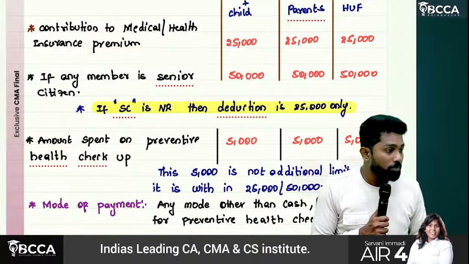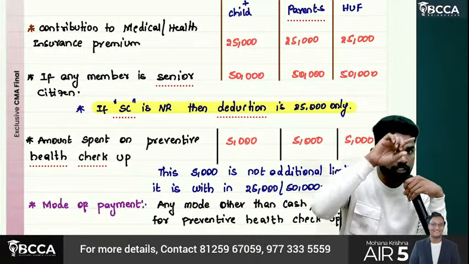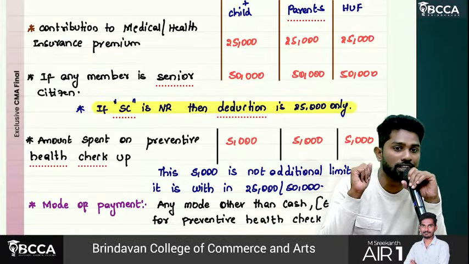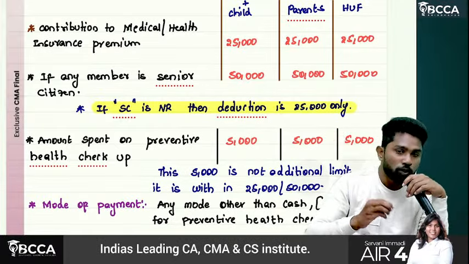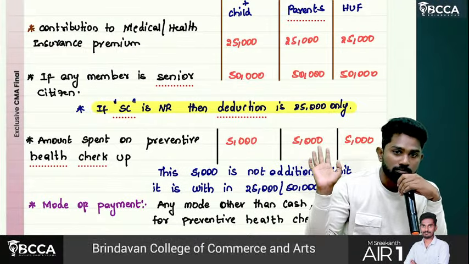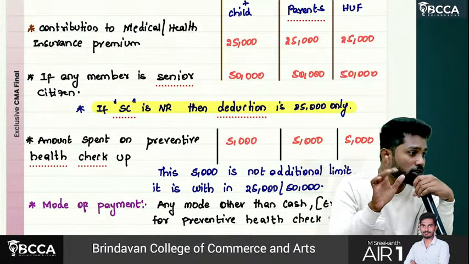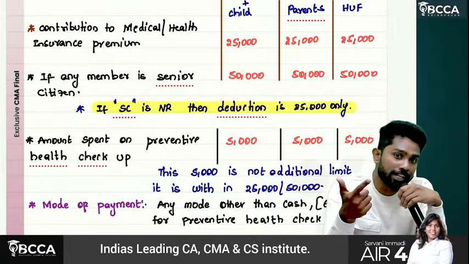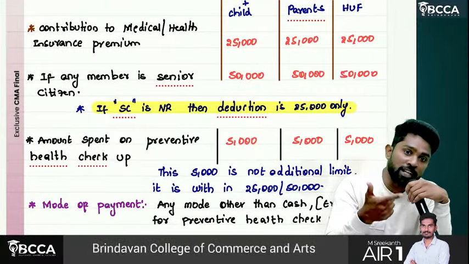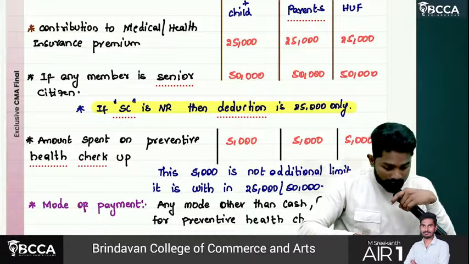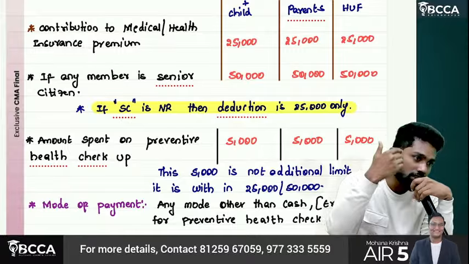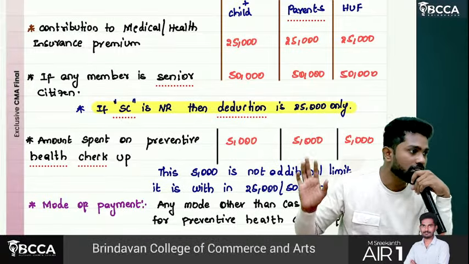Sir, understand? In the PGBP chapter and all, we refer to account payee cheque, account payee draft, electronic clearing system. Here that is not needed. You could pay simply through a plain cheque also, no issue, just not through cash. It's not like only through specified modes. Account payee cheque is different, plain cheque is different, crossed cheque is different. Here for the purpose of 80D, if you paid through plain cheque or crossed cheque, that is also valid, eligible for deduction.